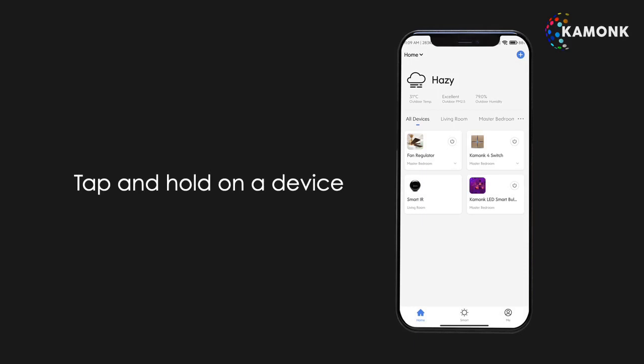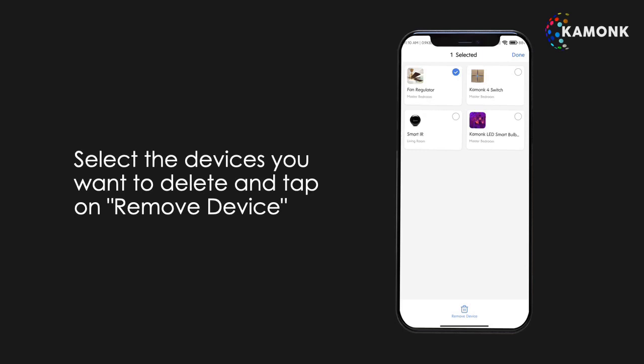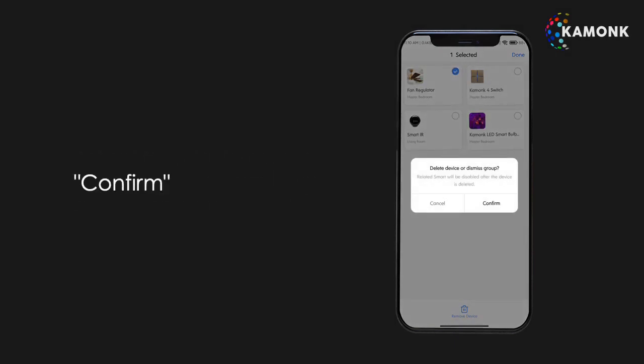Tap and hold any device from the home menu. Now, select the devices that you want to delete and click on Remove Device. Click on Confirm to remove the selected devices. The third way.